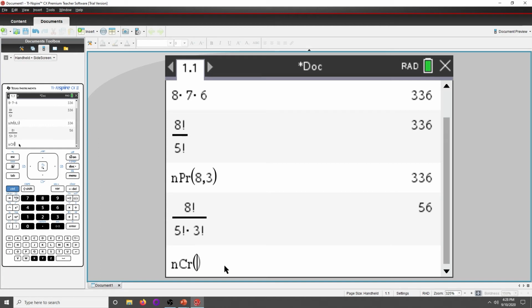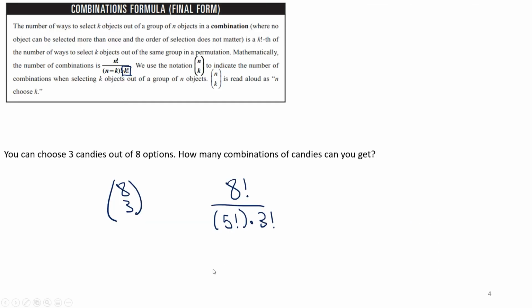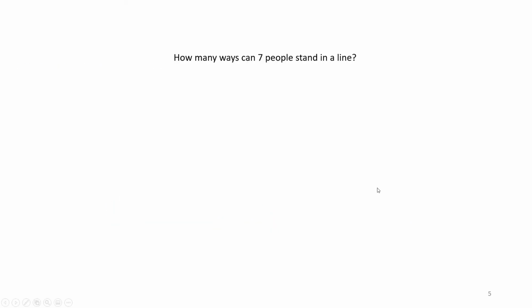I find generally the menu is a lot quicker. But anyways, 8 choose 3, 56. So you can tell you're almost always going to be using that nCr, nPr, just because it's so much quicker. I just wanted to show you early on how the formulas look and work, because eventually you will need to know that, even if you don't use it very often.